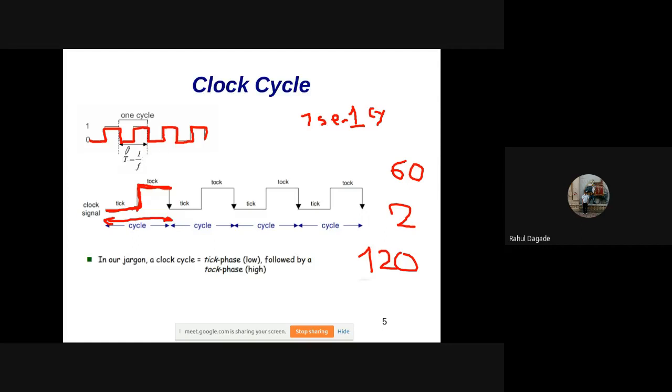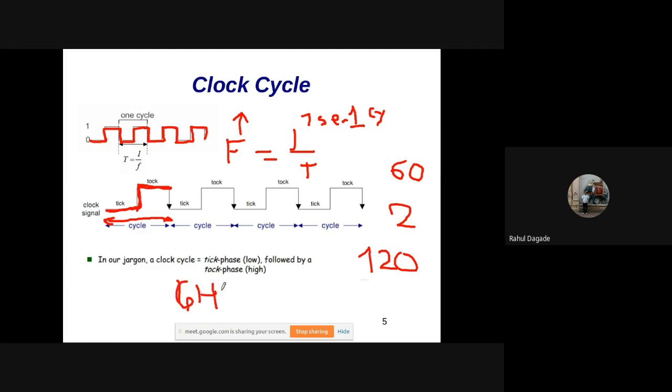Now frequency is 1 upon the cycle time, that is, the clock frequency f is equal to 1 upon T. T is the clock cycle. So as you decrease the clock cycle, the frequency has to increase, isn't it? Then the frequency goes from 1 hertz to 2 hertz to 4 hertz to 8 hertz, and so on and so forth. It goes up to gigahertz.